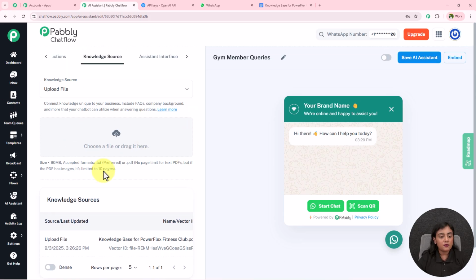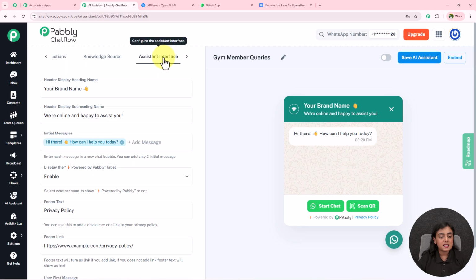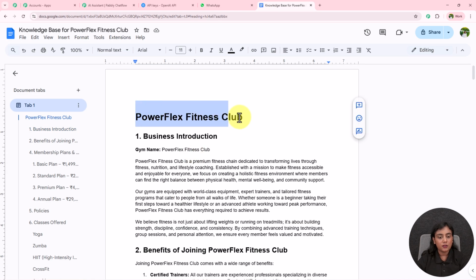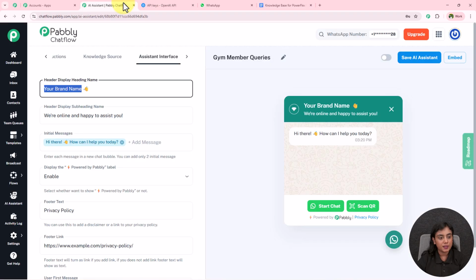Okay, after uploading the knowledge source, next is assistant interface. Now over here you can see this box. Now you can attach this box right over here on your website, and you can make changes over here. Okay, so it is asking for my business name. My business name is what? It is Power Flex Fitness Club. So I'm going to copy this brand name and enter it right here. You can see it is changed.